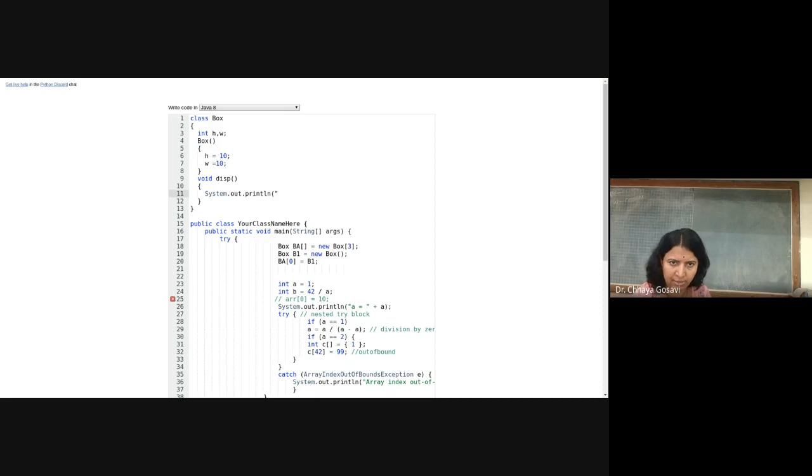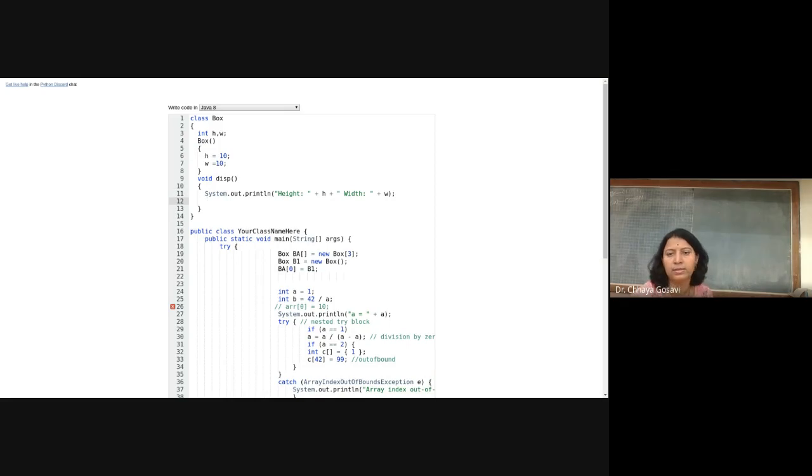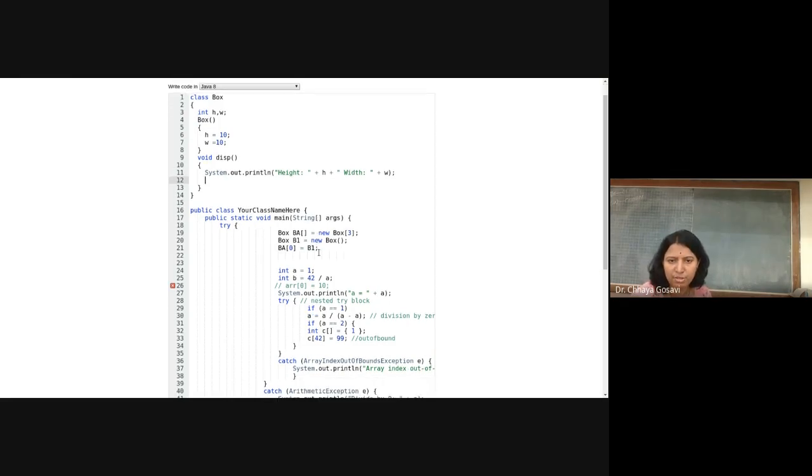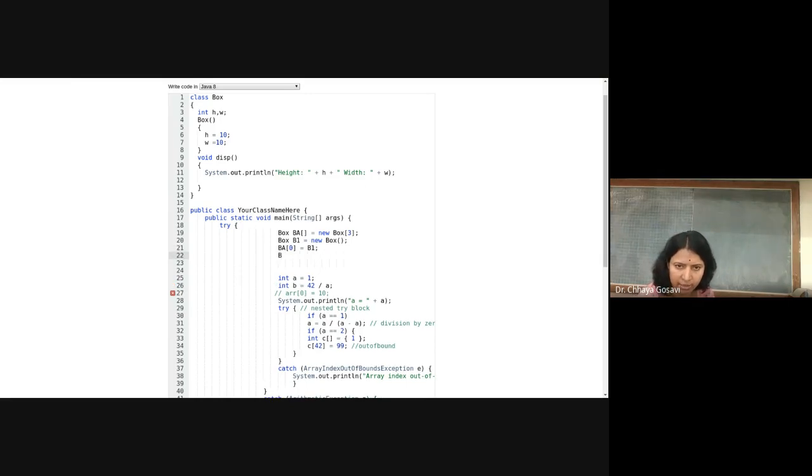Normally for arrays it happens. So I want to call this display function with ba of 0, it will not cause any error, because memory is allocated for ba of 0.